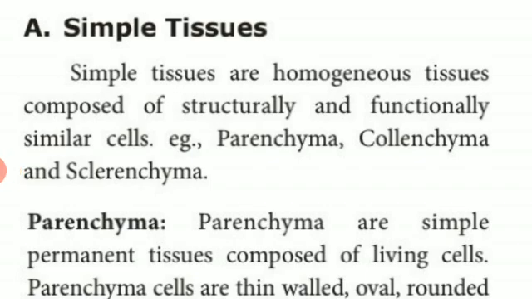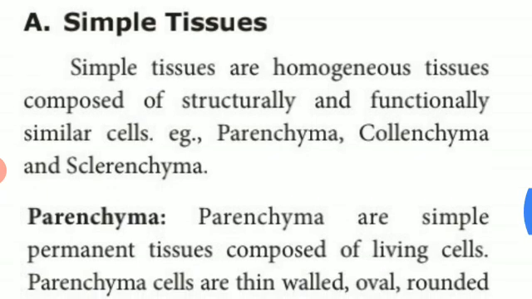So what are the characters of the simple tissues? Simple tissues are the homogeneous tissues. It means the structures are similar as well as the functions are similar. So simple tissues are homogeneous tissues composed of structurally and functionally similar cells. That is what we call simple tissues. Two more questions they may ask: the types of simple tissues are parenchyma cells, collenchyma cells and sclerenchyma cells.